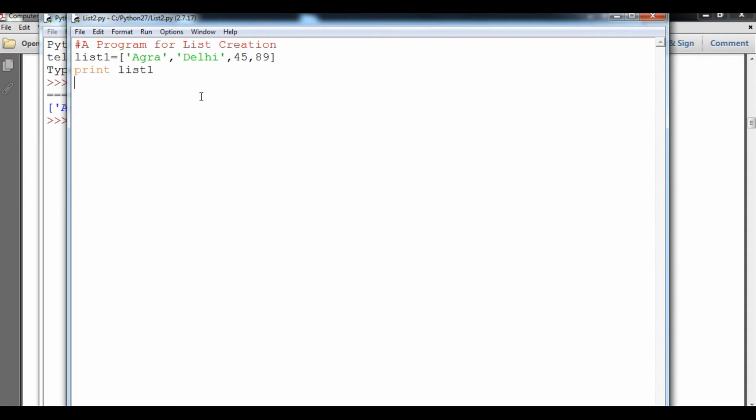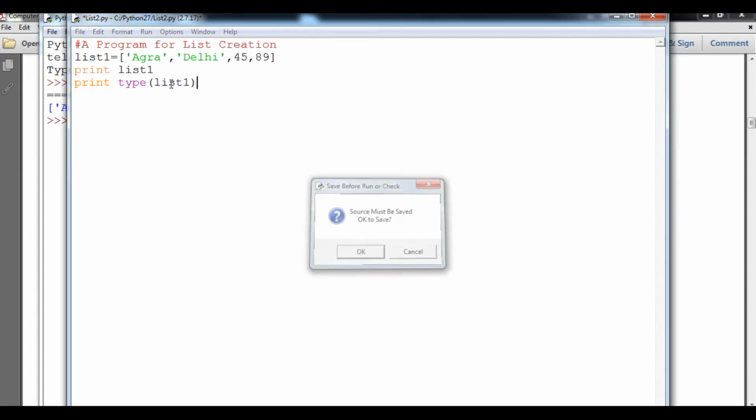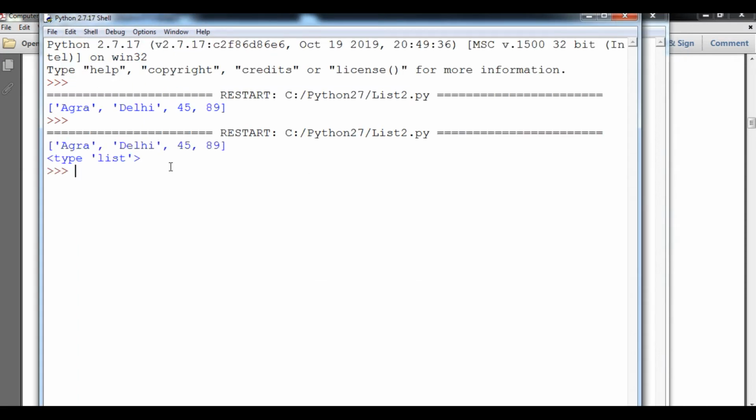If I want to know the type of this particular list, you can see the function type, within that I will type list1 and I will run it. You can see here the type is list.